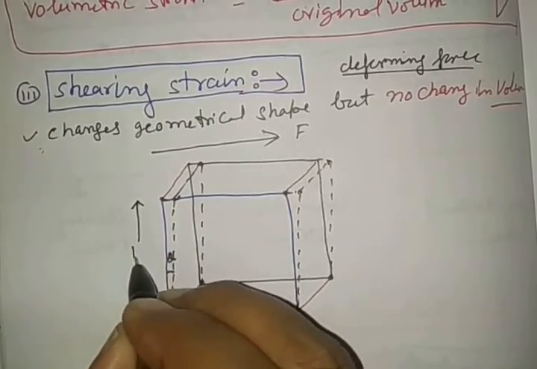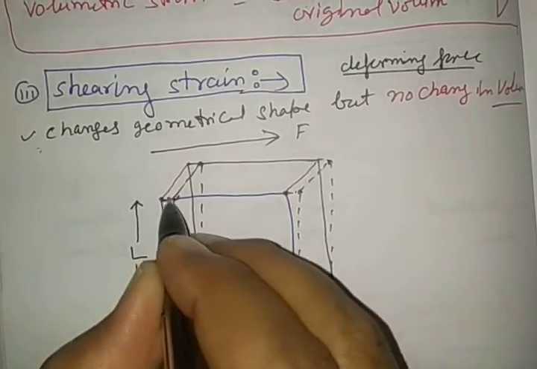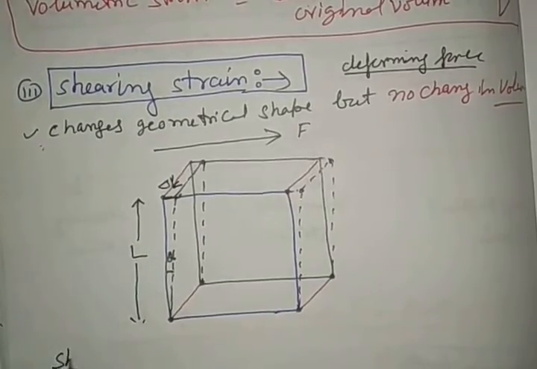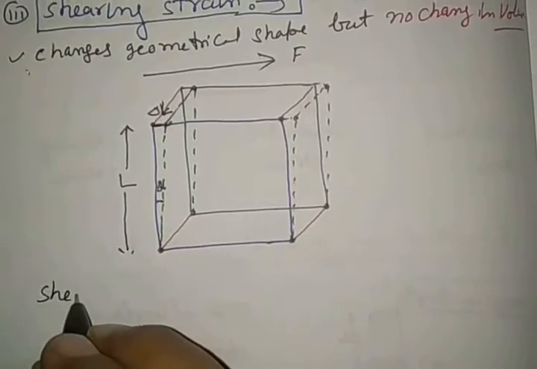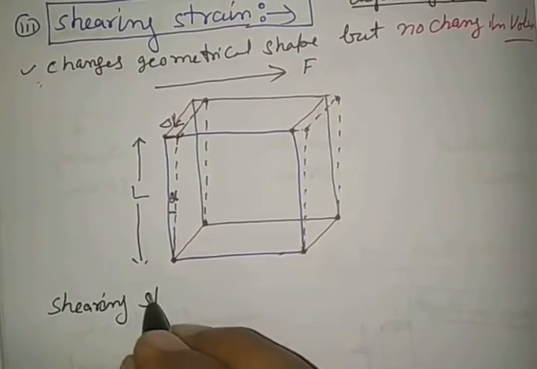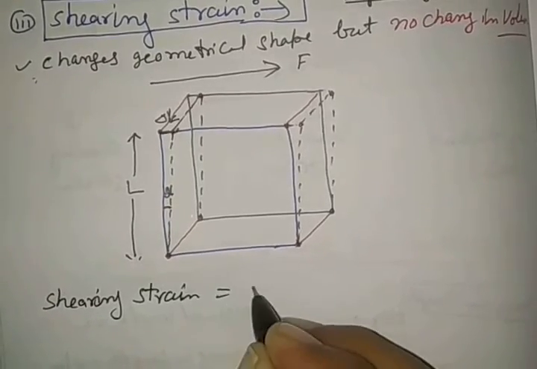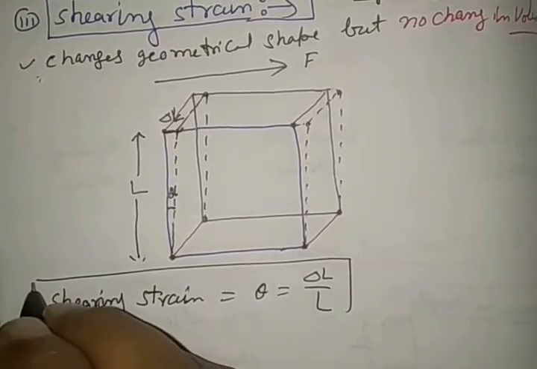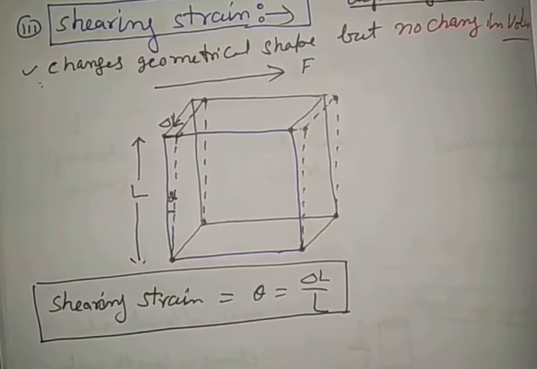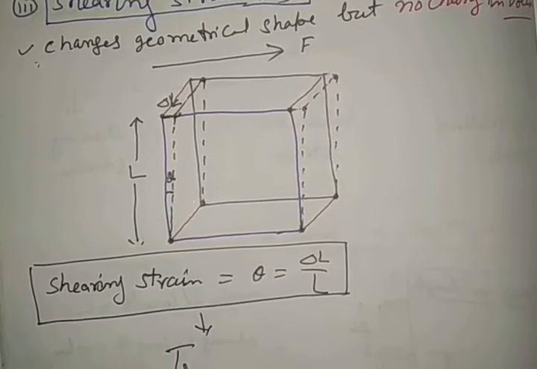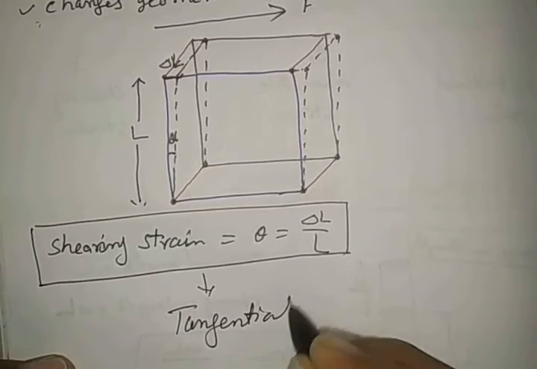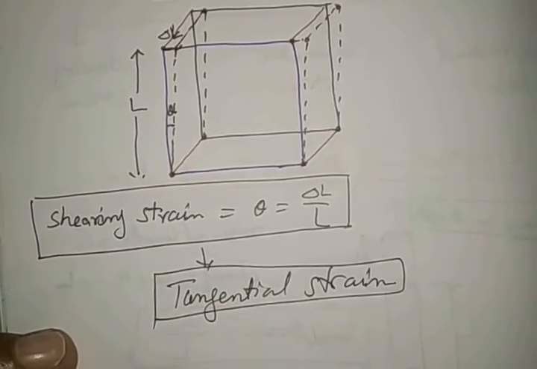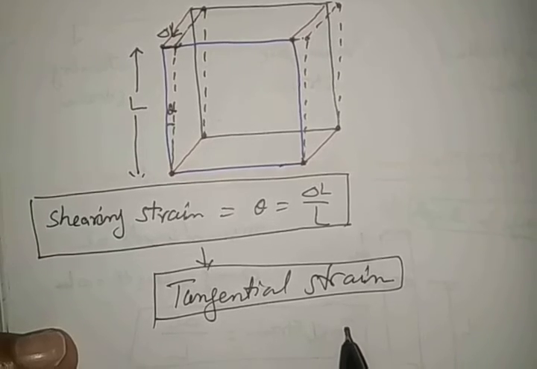It can also be represented in this form. Let this be L and the change in length be delta L. Then shearing strain is denoted by theta, it is delta L by L. See very carefully. And it is also called tangential strain. So this is about the detailed concept of strain in elasticity.